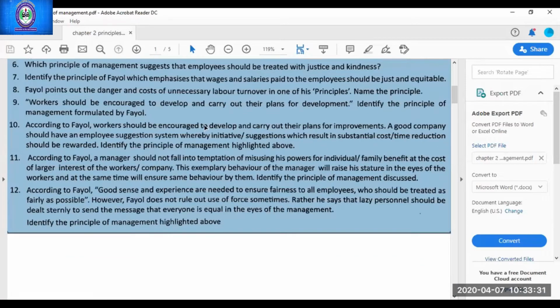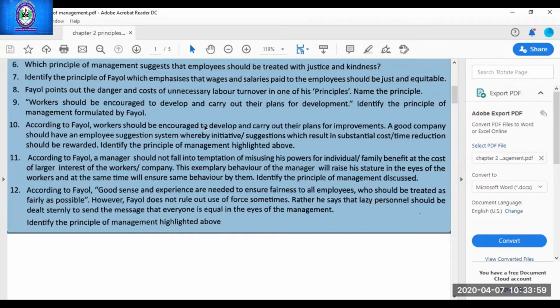Question number 11. Harshita Sharma, you start reading, beta. According to Fayol, a manager should not fall into the temptation of misusing his powers for individual or family benefit at the cost of the larger interest of the workers or company. This exemplary behavior of the manager will raise his stature in the eyes of the workers and at the same time will ensure the same behavior by them.